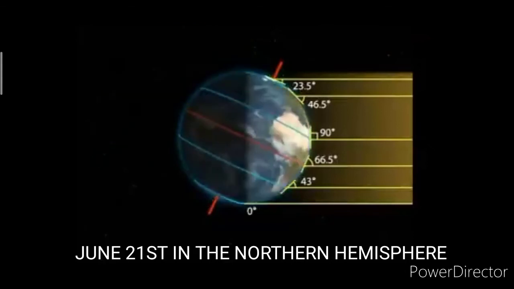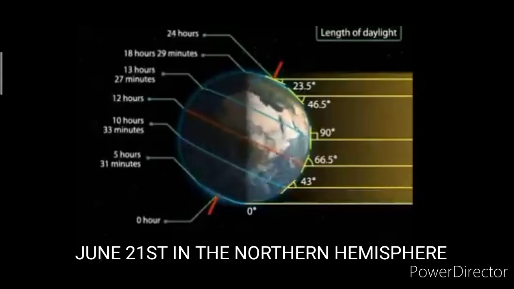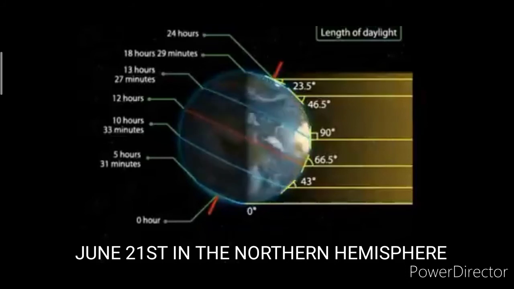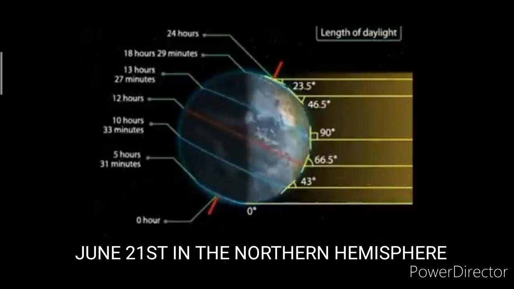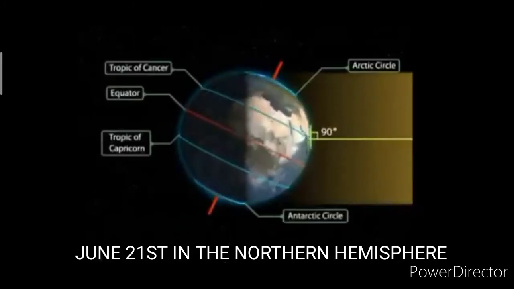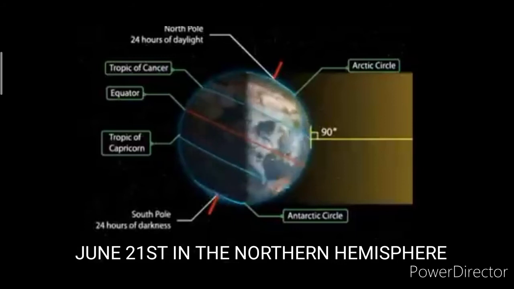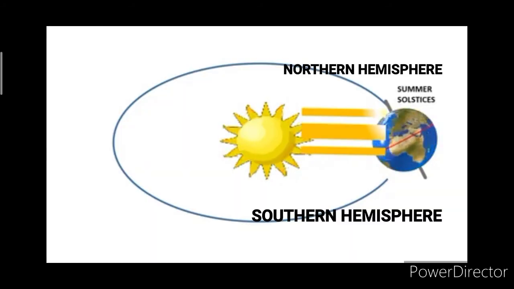The regions lying near the tropics receive more heat as compared to the areas near the poles, because near the poles the sun's rays are slanting. As you can see here, the North Pole is inclined towards the sun. Thus, the places between the North Pole and Arctic Circle experience continuous daylight for a period of 6 months. This situation is termed summer solstice, as the northern hemisphere experiences summer season.